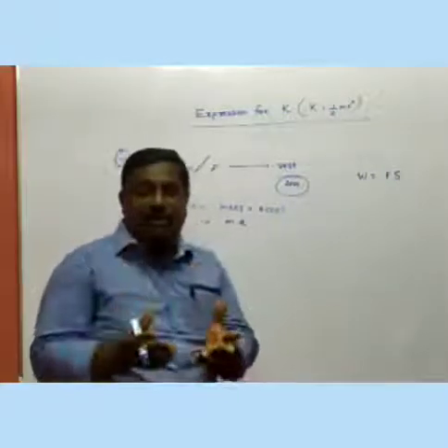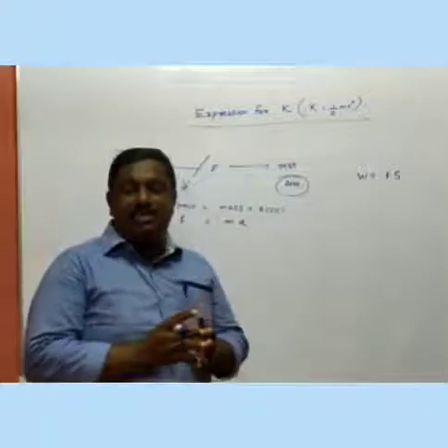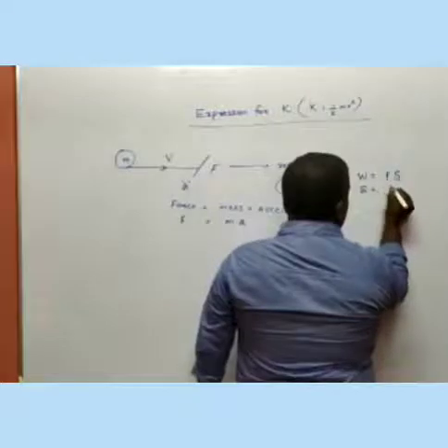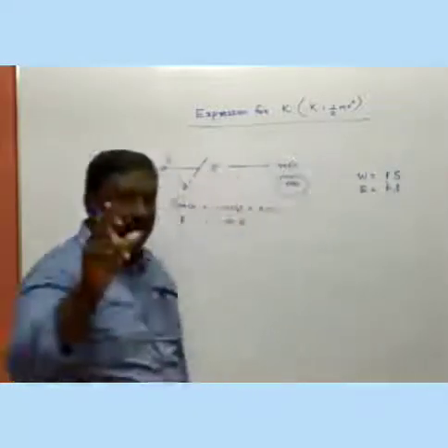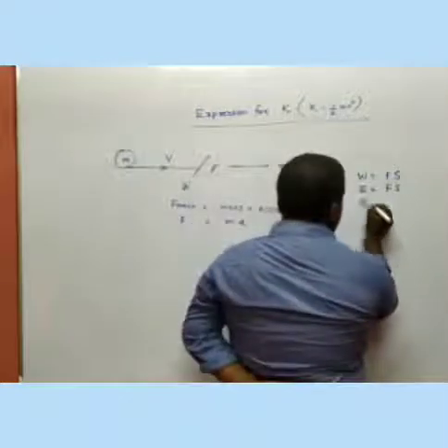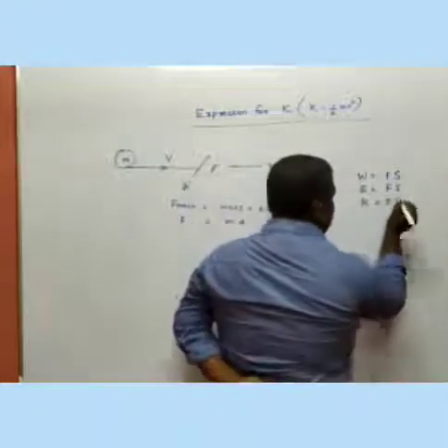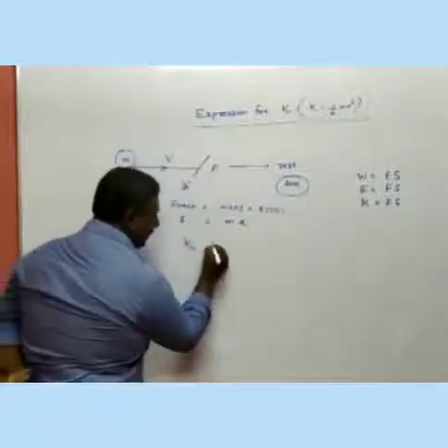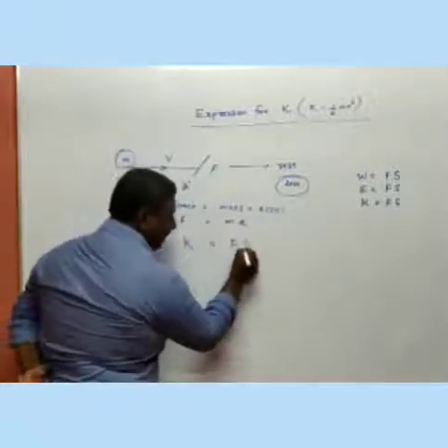The value of work and value of energy are numerically equal. So I can write energy also force into displacement, that I told in the last class. Then here we can consider kinetic energy is also Fs. That is, I am writing kinetic energy K is equal to Fs.